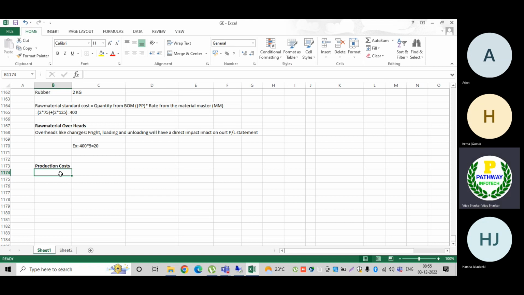Now see here, you need to understand this process. In production costs, to track the production costs, we are going to define cost centers in production. In the PP production planning module, we are going to call them work centers. Okay, I will explain to you. Cost centers in production, in the PP module, we are going to say work centers. Now how the work centers will be there, please concentrate here and understand this concept.